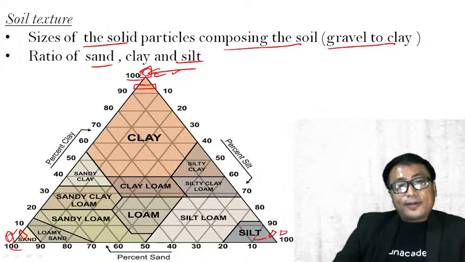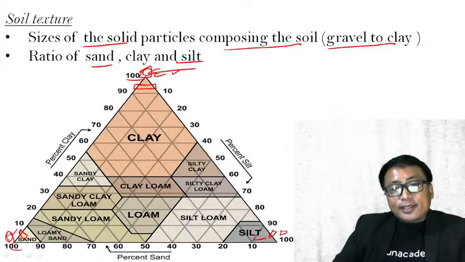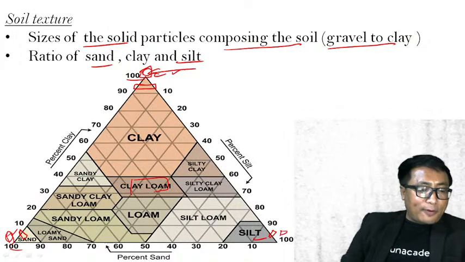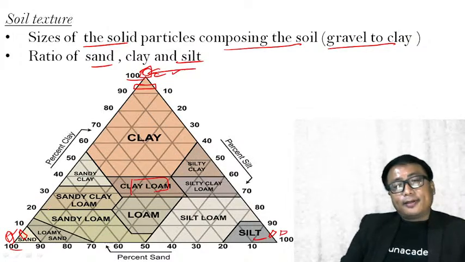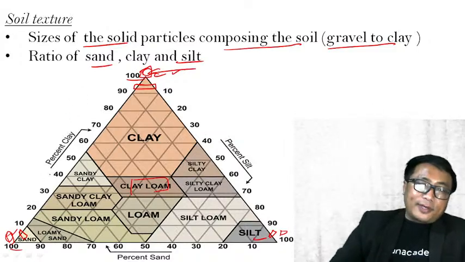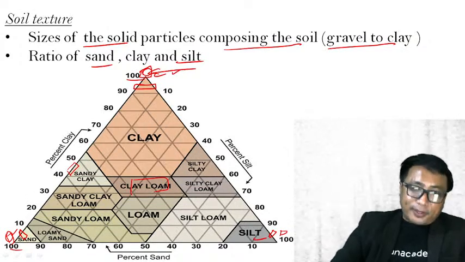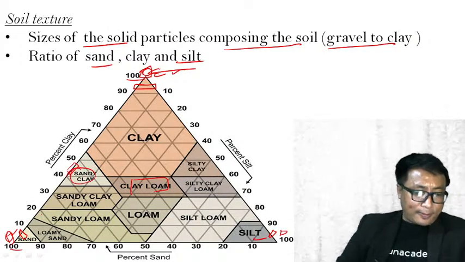If I have clay, sand and silt in equal proportion, it can be a loamy type of soil. Clear? Now, just for example, if I have a soil in this category, which means around 40 to 50% of sand and clay, it can be a sandy clay soil.